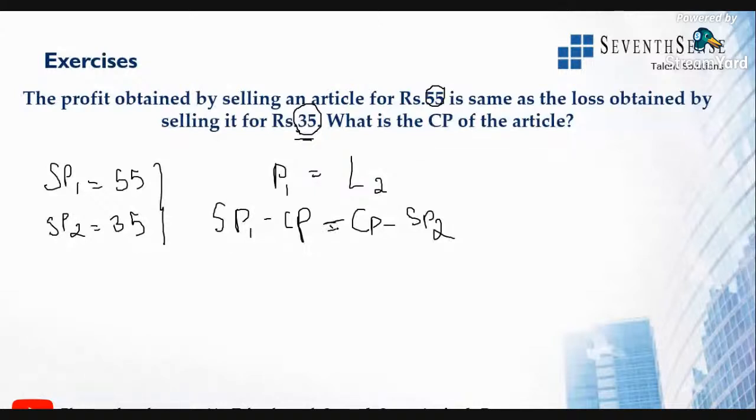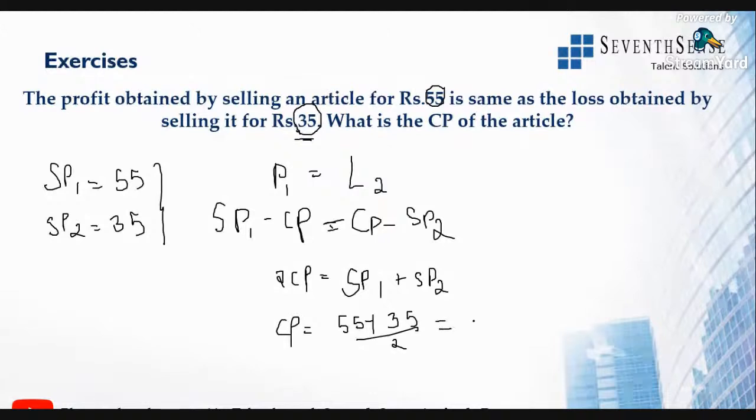So cost price plus cost price is twice the cost price, equal to selling price of the first article plus selling price of the second article. So cost price is equal to 55 plus 35 divided by 2. So first one is rupees 80 by 2. So cost price is 40 rupees.